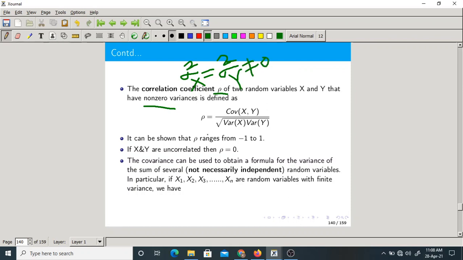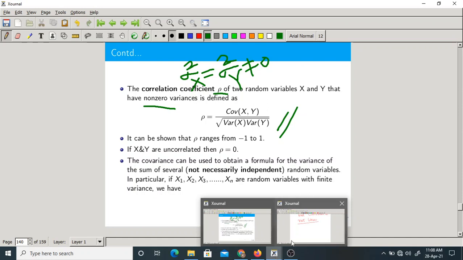Then rho equals covariance of x comma y by square root of variance of x into variance of y. This is the formula. It is something like normalization. It is nothing but a normalized version of covariance. Covariance is being normalized. Now what are the values of this? It ranges from -1 to +1.